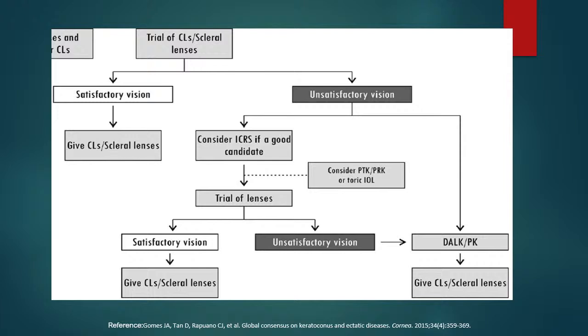We have a very nice article on pediatric keratoconus which has just come out in the IJO February issue. I would urge all of you to read it, to look at all the current perspectives of pediatric keratoconus. And you should know when you have to take your patient for surgery: when visual rehabilitation falls lesser than 6/18 with the best optical device used for rehabilitation, you would take such patients for surgical intervention. Otherwise, in advanced ectasia, scleral contact lenses do work wonderfully well, and you can fit these patients up to 6/9 or better vision. So that worked well for our patient.